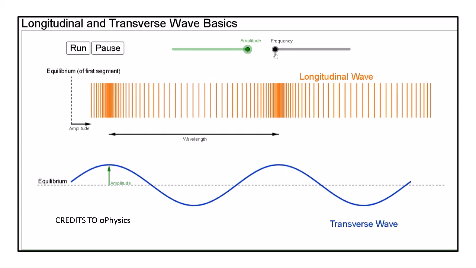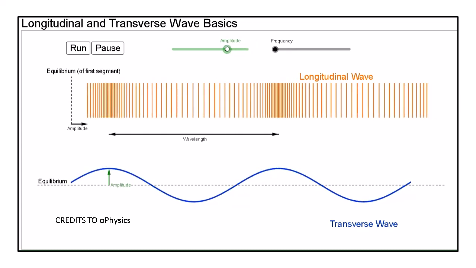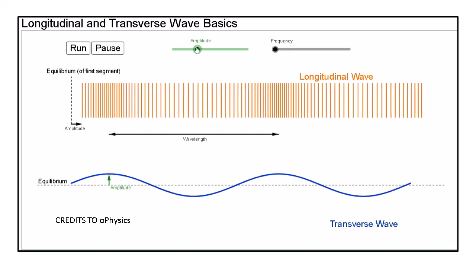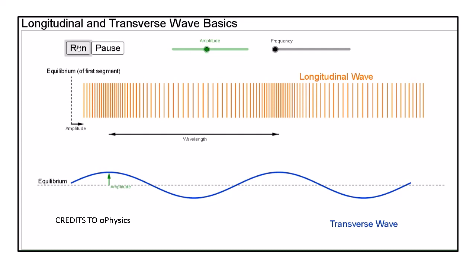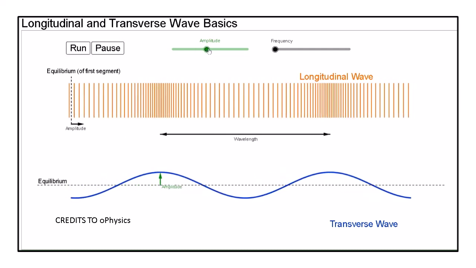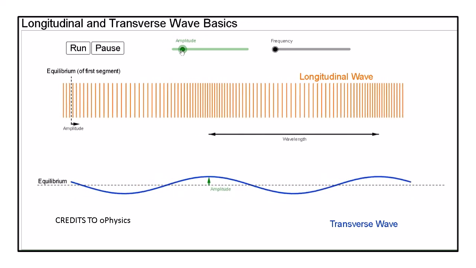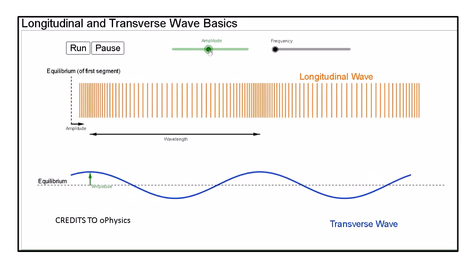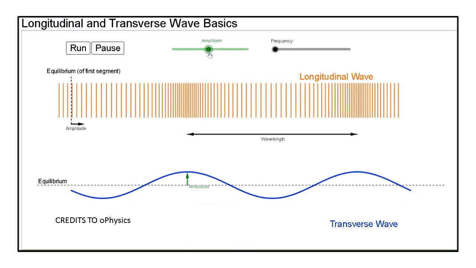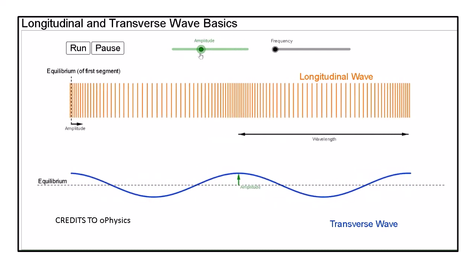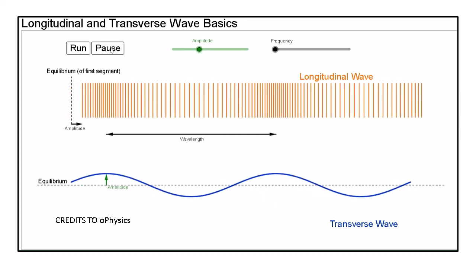I have not made any changes in the frequency slider. It has been kept constant at some value. Now on decreasing the amplitude, again you will observe that the distance of the particles from their mean position is changing. When I run this simulation, it will appear to be something like that. Now again, I'm changing the amplitude slider. Please observe and note down the changes taking place in both the waves for better understanding. So this was for the amplitude.